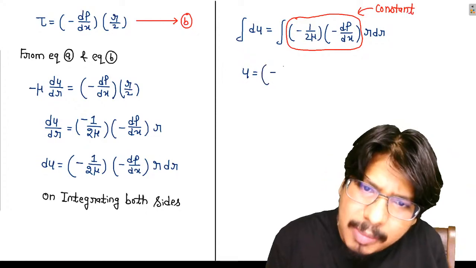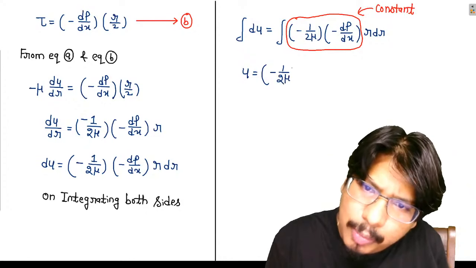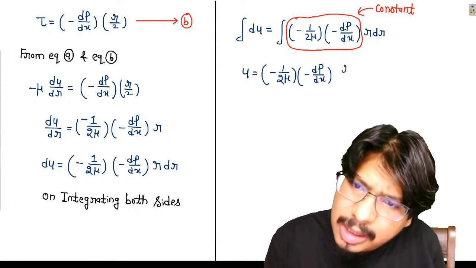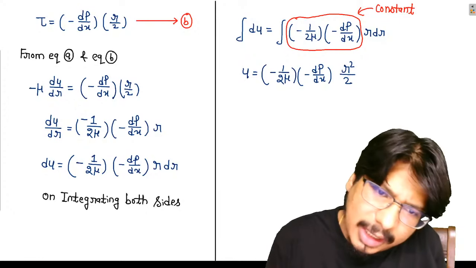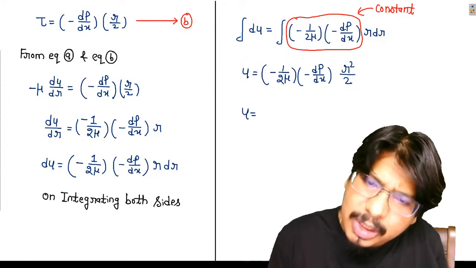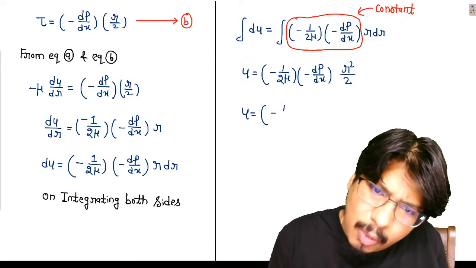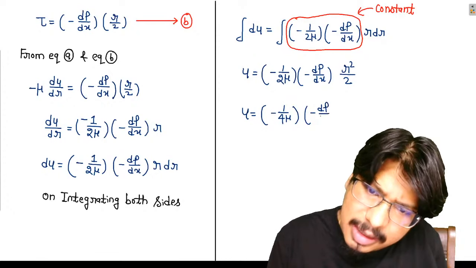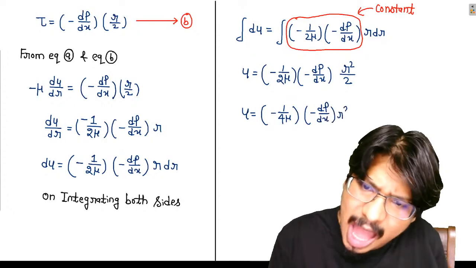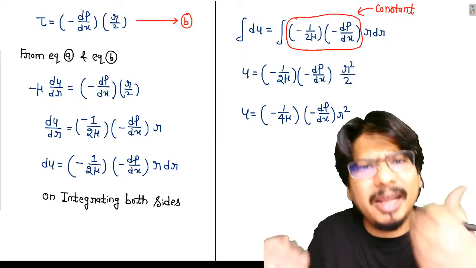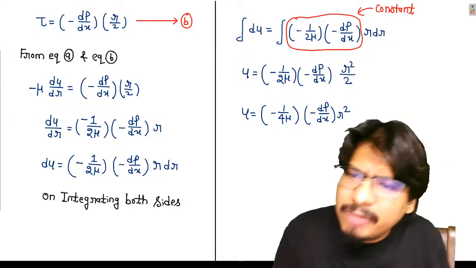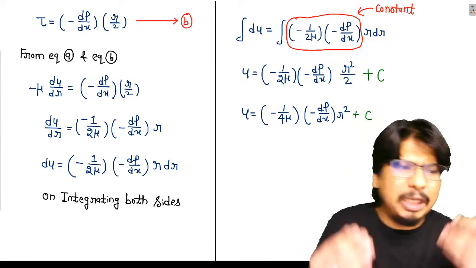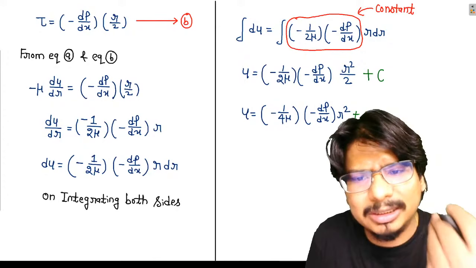Minus 1 upon 2 mu minus dp by dx, integration of r will be r square by 2. So what are we getting? We are getting u is equal to minus 1 upon 4 mu minus dp by dx r square. Now I haven't kept any limit, so of course there will be a constant of integration, because I am not substituting any limit.